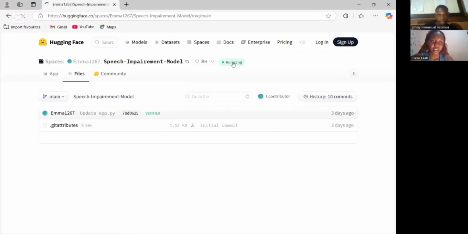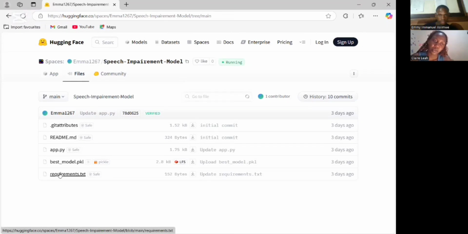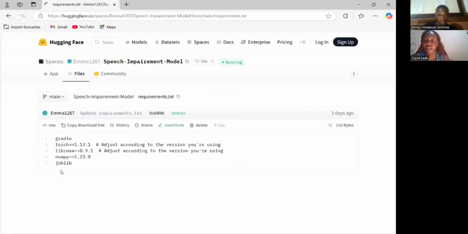So here, the files, the requirements.txt, and the Gradio, and the Gradio is used for the user interface, and the NumPy will be used to support the numerical operations, and the Librosa will be used for loading and processing the audio signals, like feature extraction, and the Torch, it is the PyTorch library useful for handling the tensors and model interface.